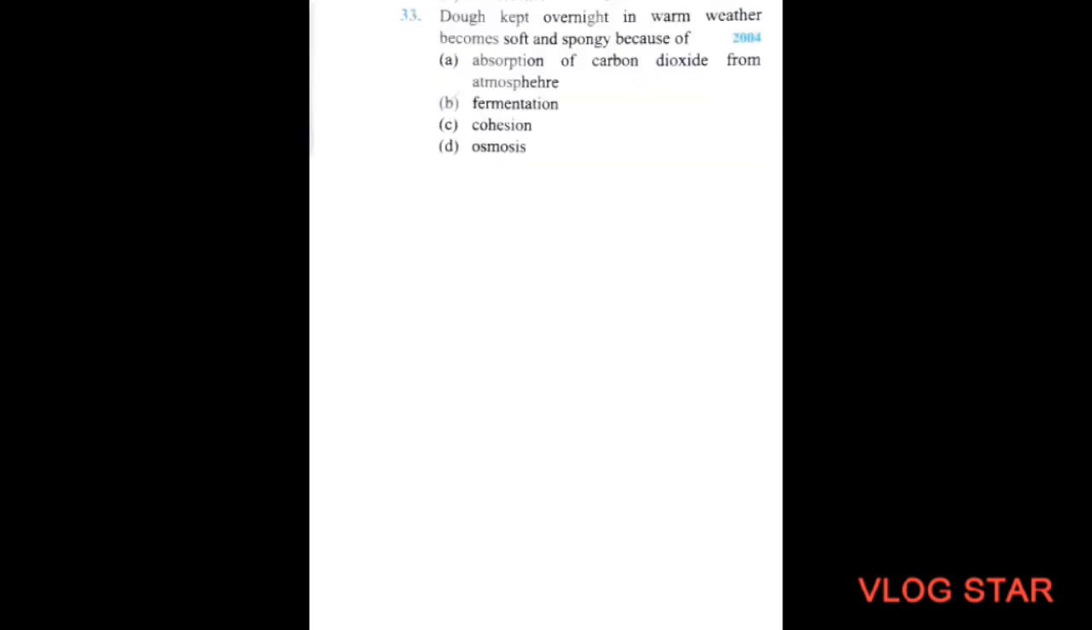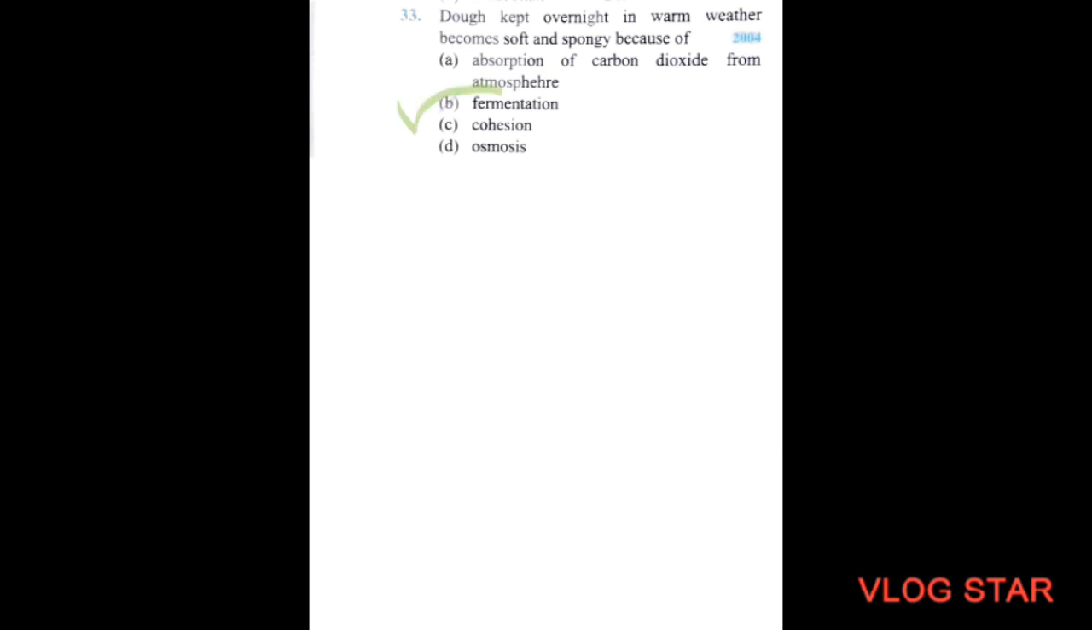Streptomyces, antibiotics. Serratia, drug addiction. Spirulina, single cell protein. Rhizobium, biofertilizer. The correct option will be the Serratia, drug addiction. Next question. Dough kept overnight in warm weather becomes soft and spongy because of A. Absorption of carbon dioxide from the atmosphere. B. Fermentation. C. Cohesion and osmosis. So the correct option will be fermentation.